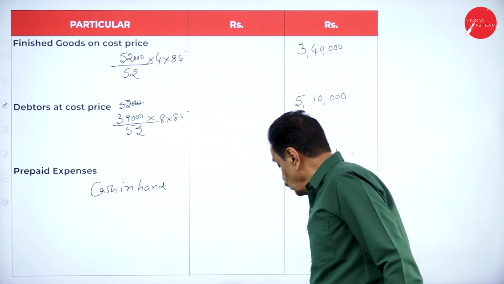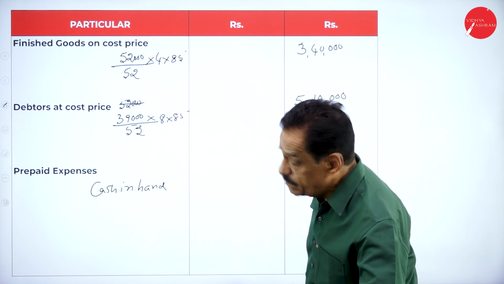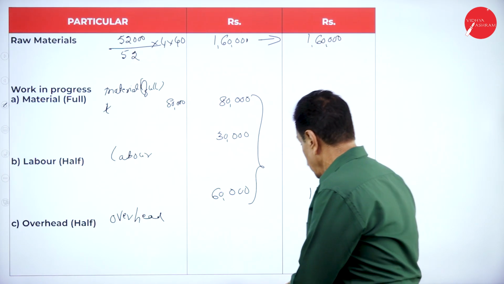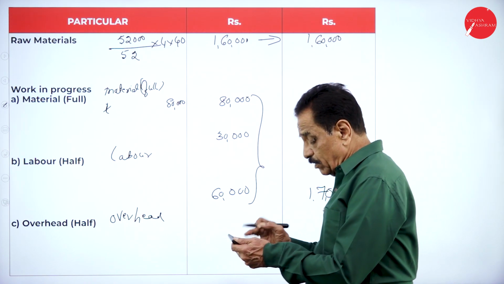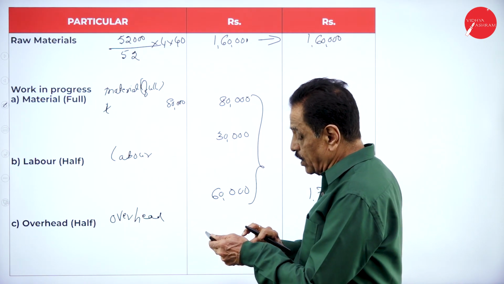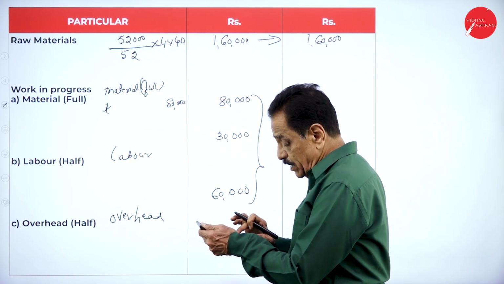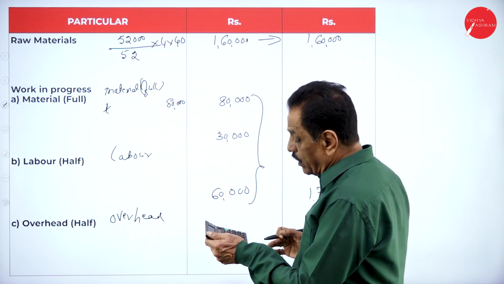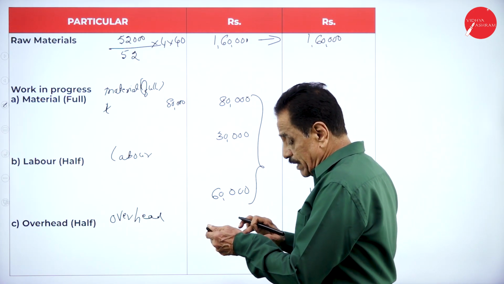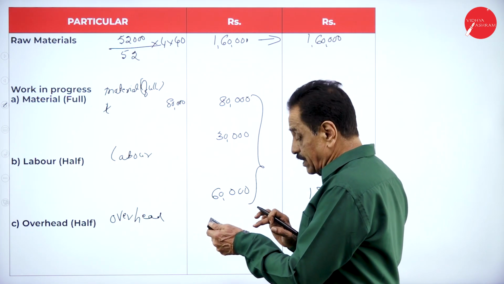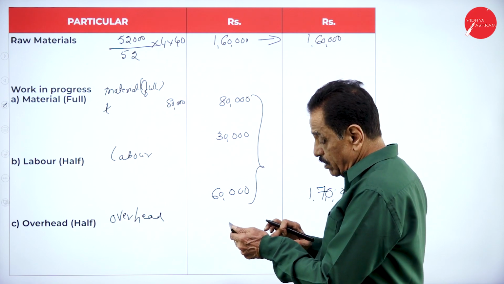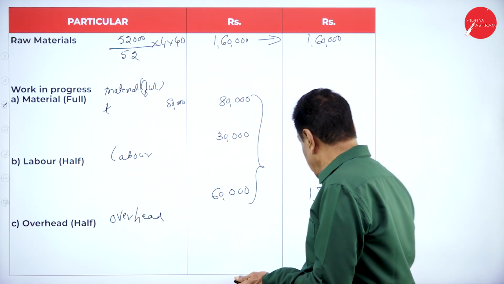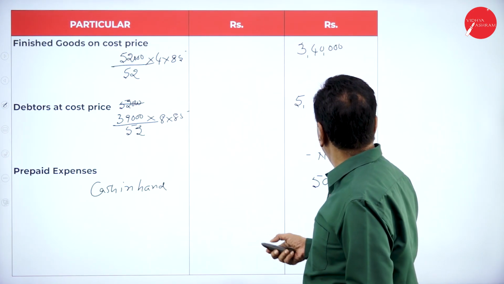So total current assets now: 1,60,000 followed by 30,000, 1,70,000. What is next one?